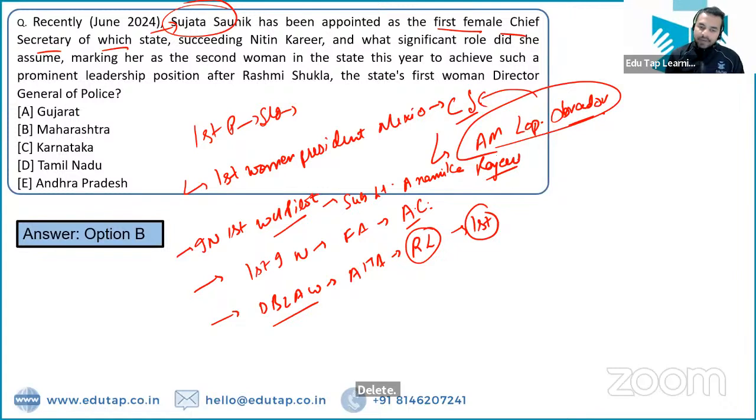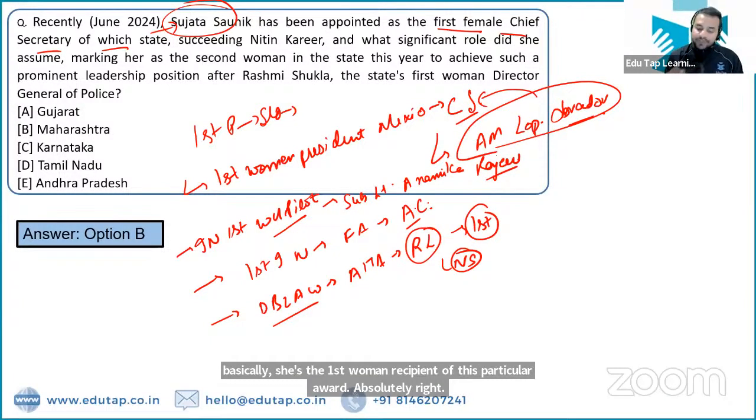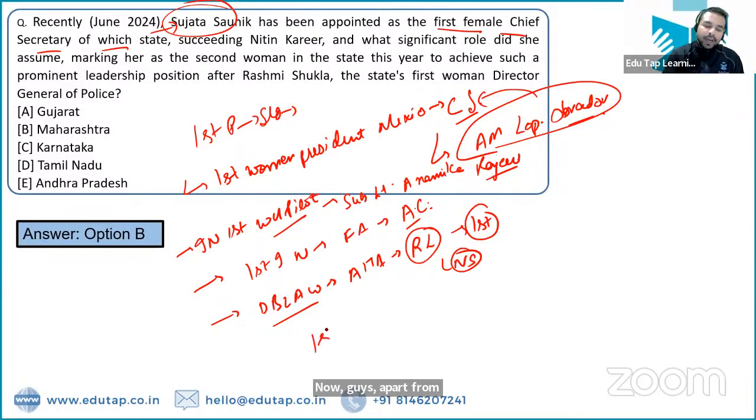She was basically given this particular award along with another person. So jointly they have been given this particular award. But here, as we are talking about the first woman, basically she is the first woman recipient of this particular award. Absolutely right.